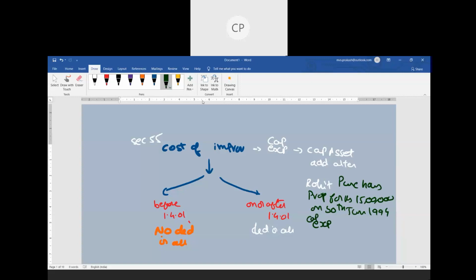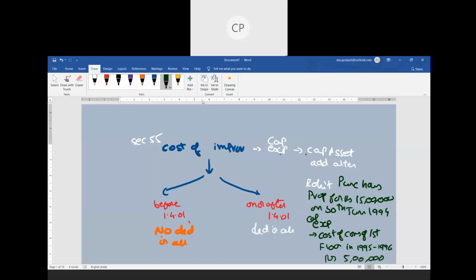He had constructed the first floor. He purchased a building, then constructed a first floor. Construction of a first floor is a capital expenditure incurred. It is an addition or alteration, so whatever expense you incur will be considered cost of improvement. Then timing is important. When was it incurred? In the year 95-96, he incurred construction expenses amounting to rupees 5 lakhs. That is the first scenario.